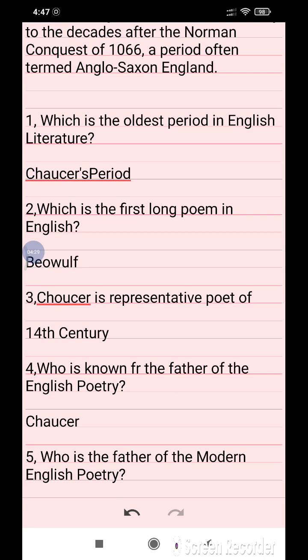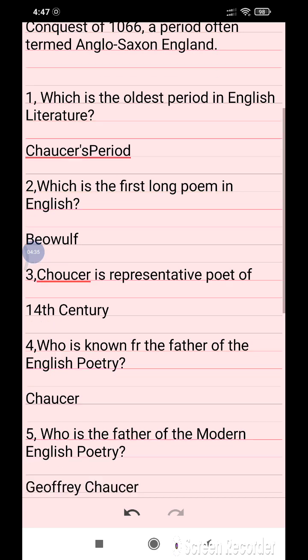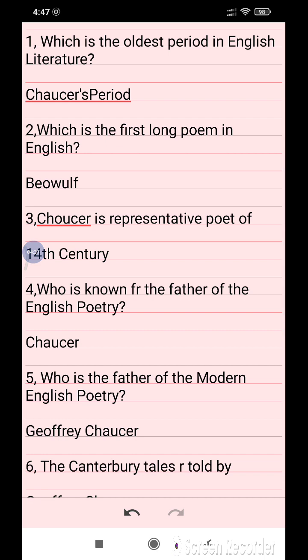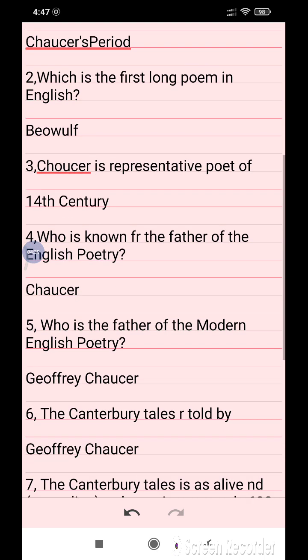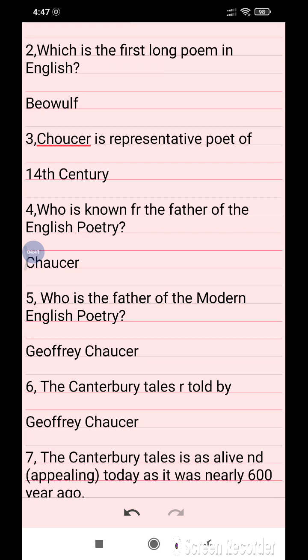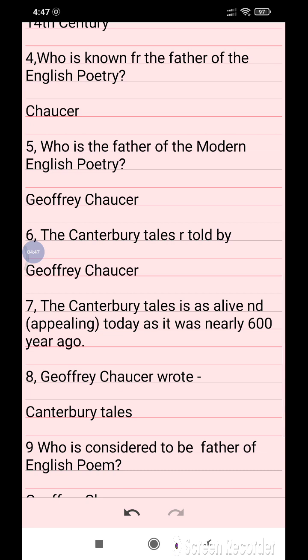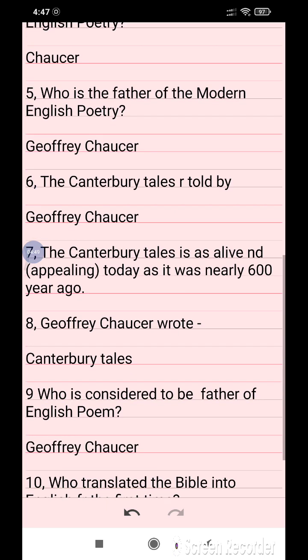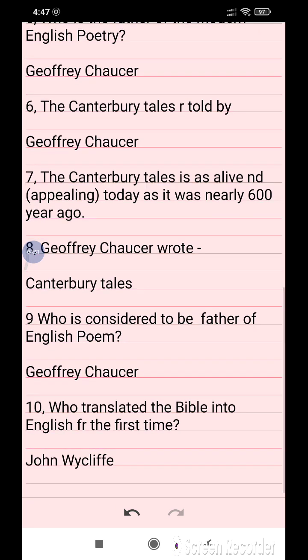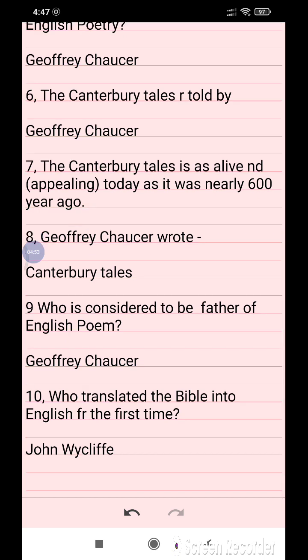So here I am going to make you understand very well. Which is the oldest period in English literature? Chaucer period. Which is the first long poem in English? Beowulf. Chaucer is a representative poet of the 14th century. Who is known as the father of English poetry? Chaucer. Who is the father of modern English poetry? Geoffrey Chaucer. The Canterbury Tales are told by Geoffrey Chaucer.